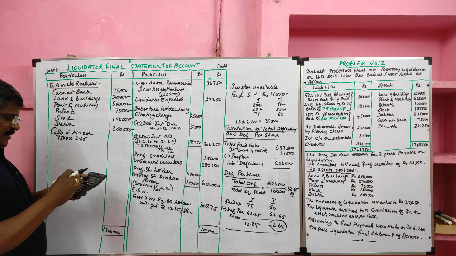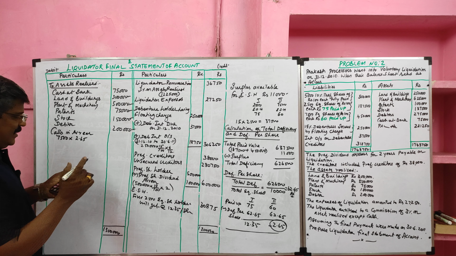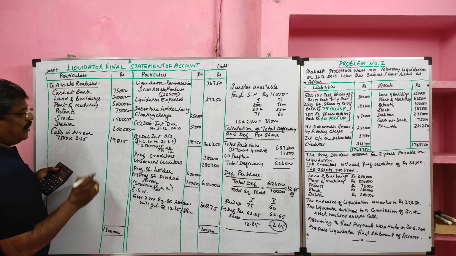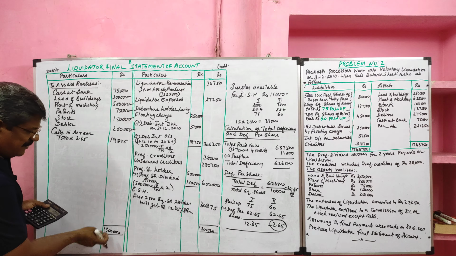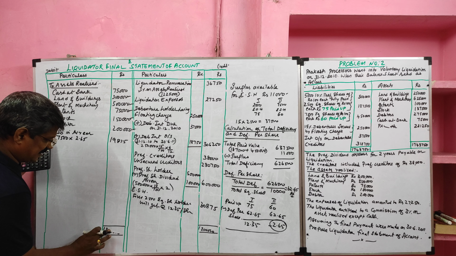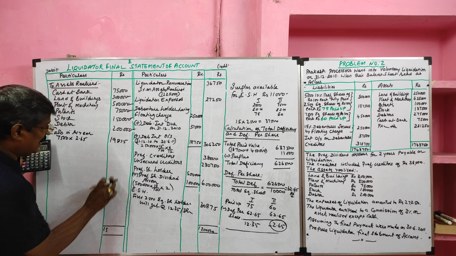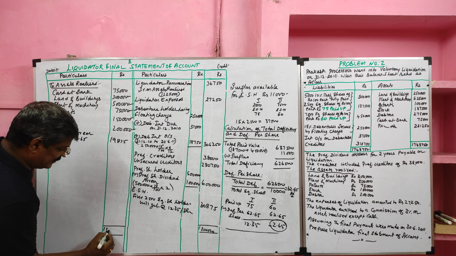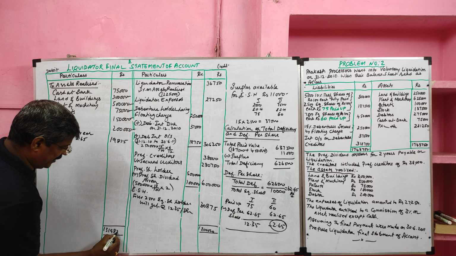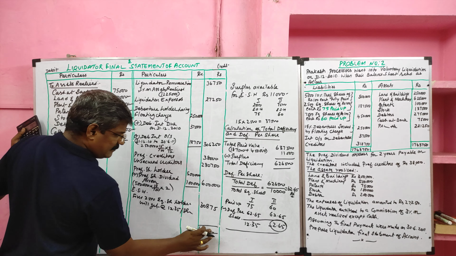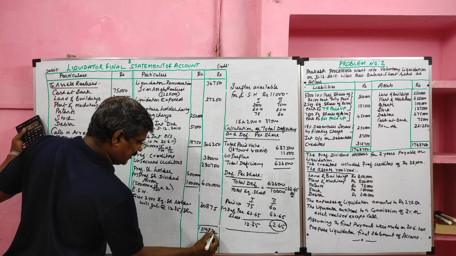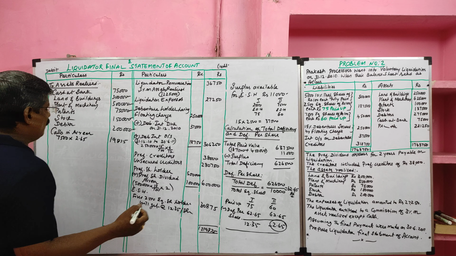So 7,500 into 2 rupees 65 paise, we will collect 19,875. This realized value increases by 19,875, so now the total realization is 13,19,875. The payment side also is 13,19,875, so it will agree.